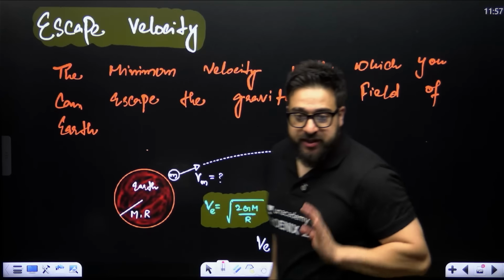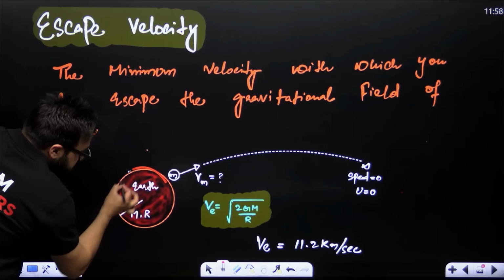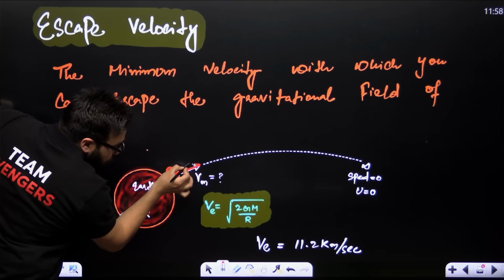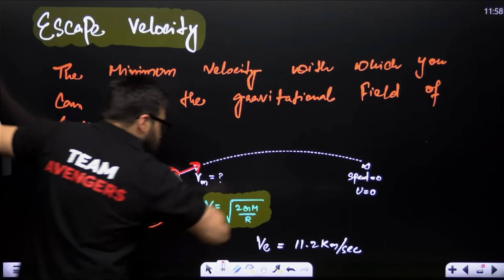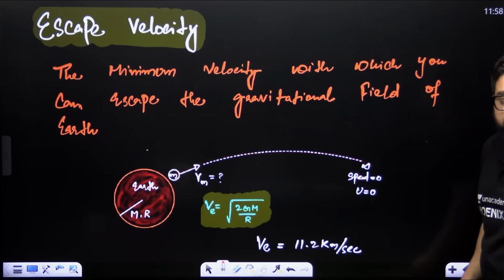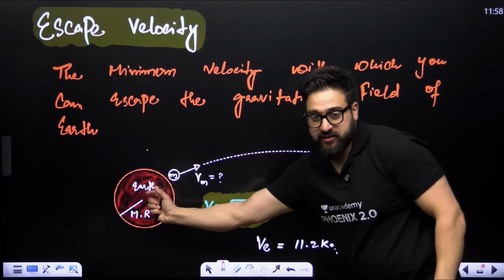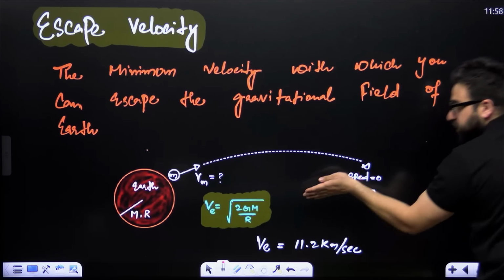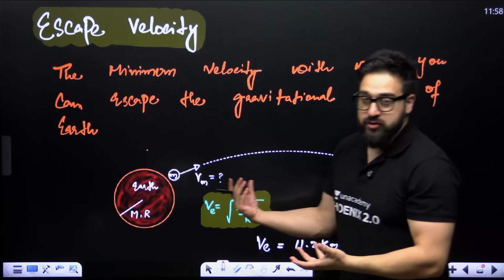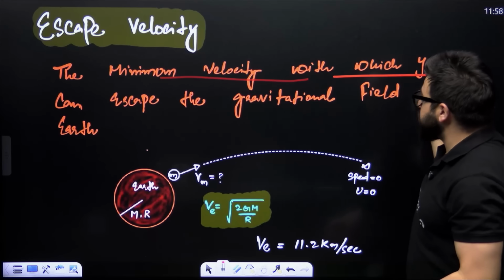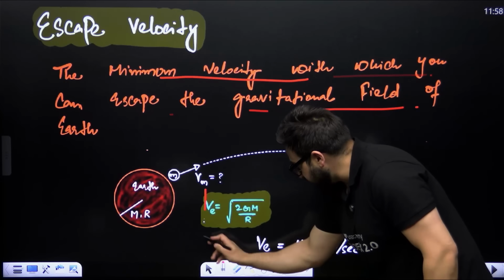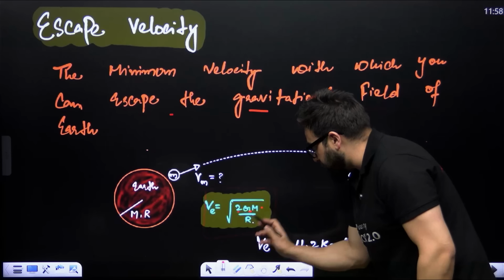Then escape velocity, my dear NEET aspirants. Let's suppose this is Earth over here. On the surface of Earth, you have placed an object. You are launching it with a velocity. When you launch this with a velocity, it goes out of the gravitational field of Earth. It does not come back to the Earth. So this velocity with which it moves out of the gravitational field of Earth, that is what we call the escape velocity. The minimum velocity with which you can escape from the gravitational field of Earth, that is the escape velocity. And its value is under root of 2GM by R.